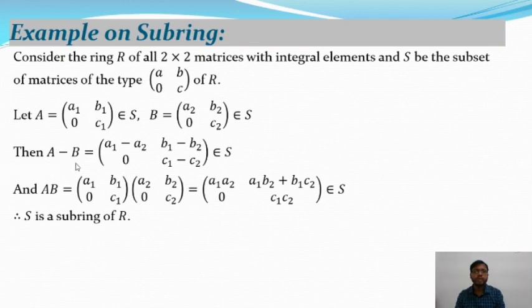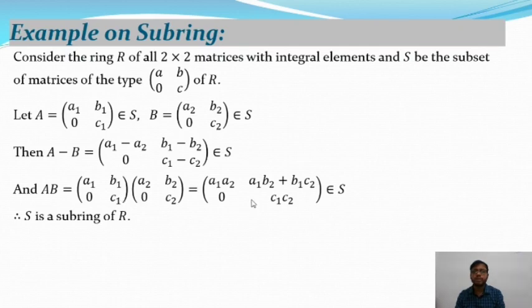Therefore A minus B, the matrix subtraction, equals A1 minus A2, B1 minus B2 in the first row, and in the second row 0, C1 minus C2. So all the elements are integers. Subtraction of integer values is an integer, so it also belongs to S. As for the multiplication of two matrices, they are 2 cross 2 matrices, that means square matrices of the same order, so their multiplication is also a square matrix of the same order.